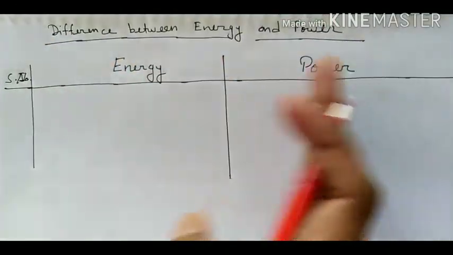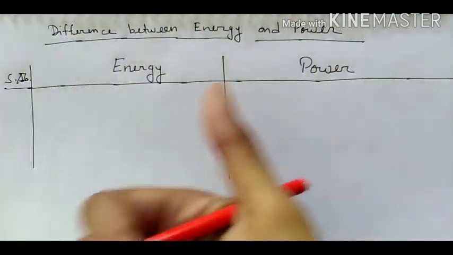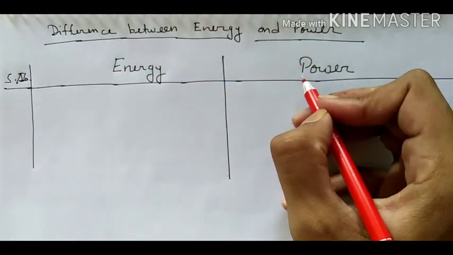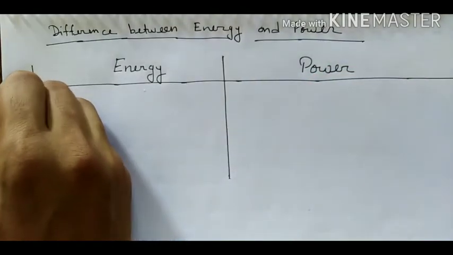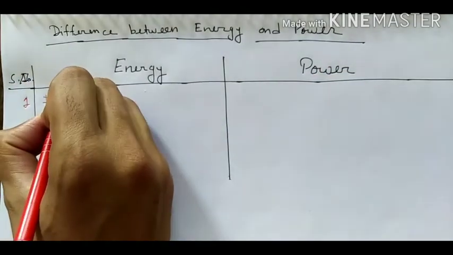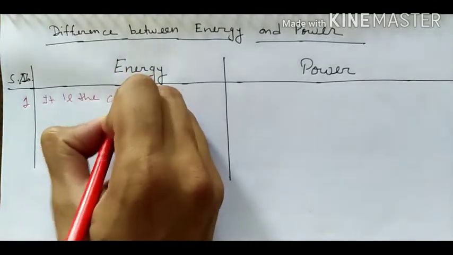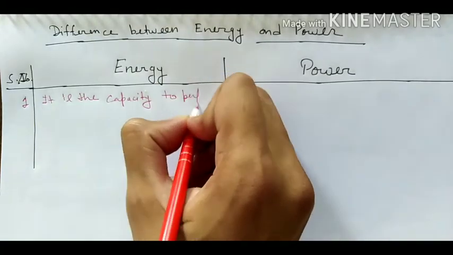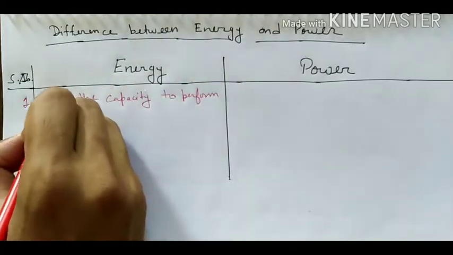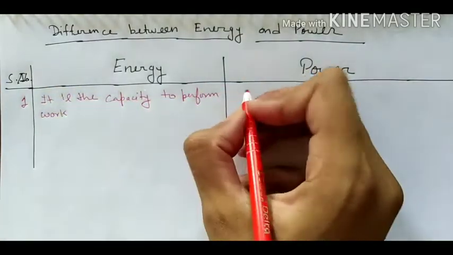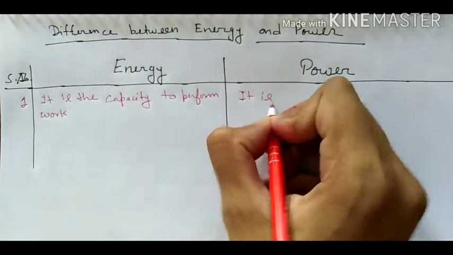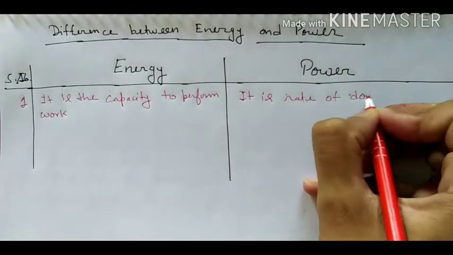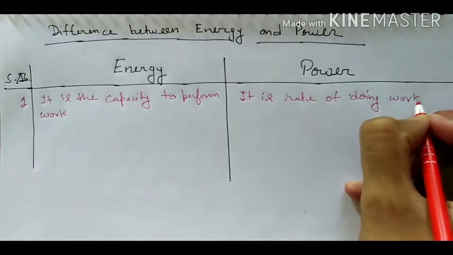And now we will study the difference between energy and power. Energy is the capacity of doing work, and power is the rate of doing work. Our first difference is, energy is the capacity to perform work, and power is the rate of doing work. This is the first difference.